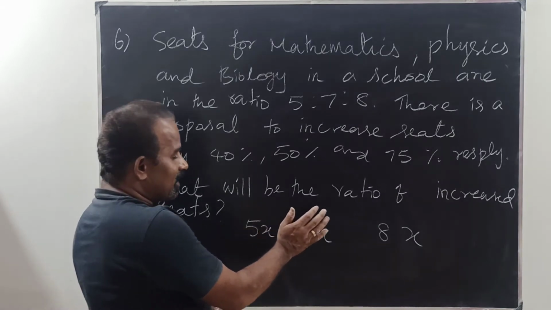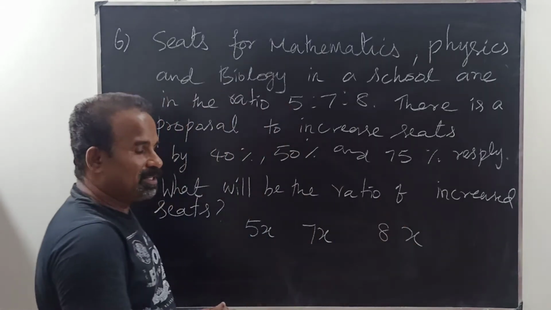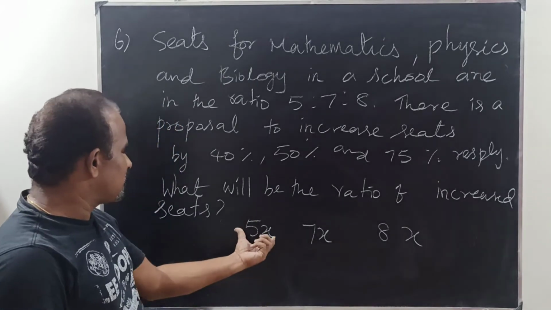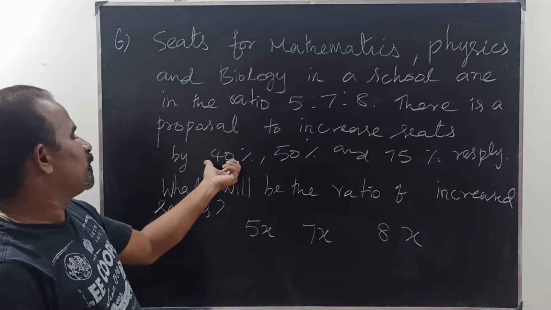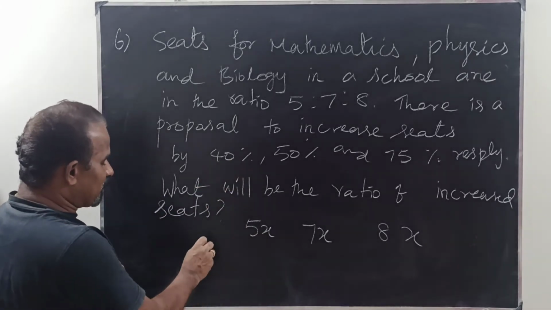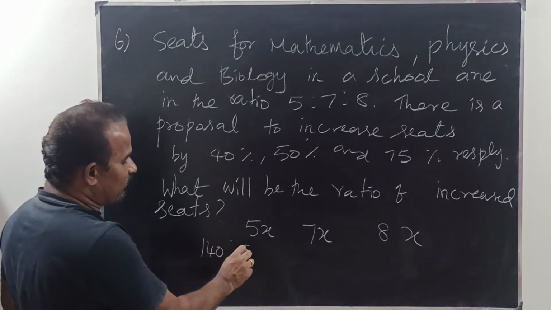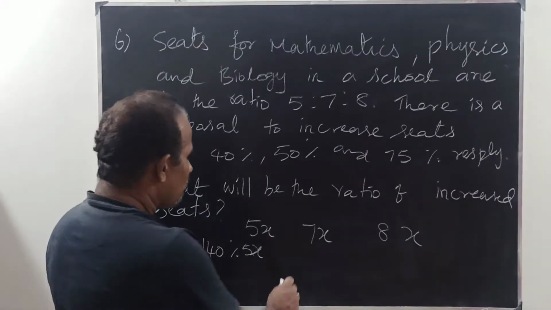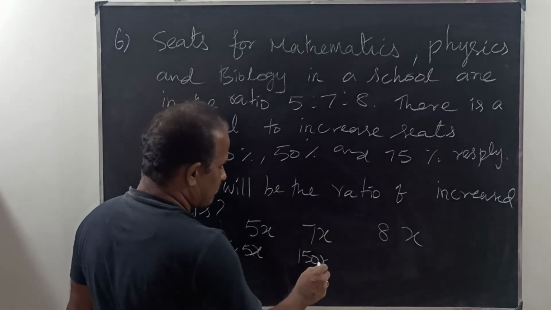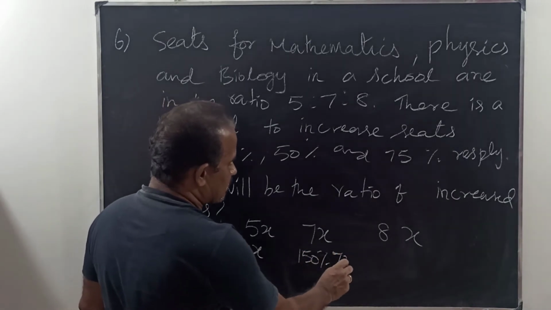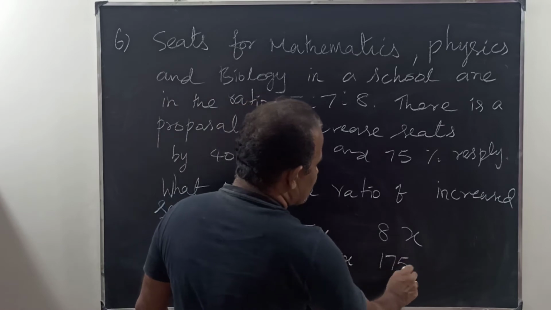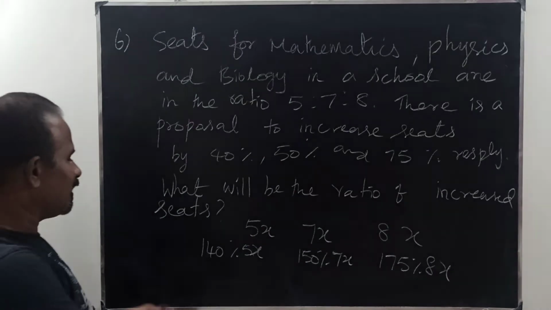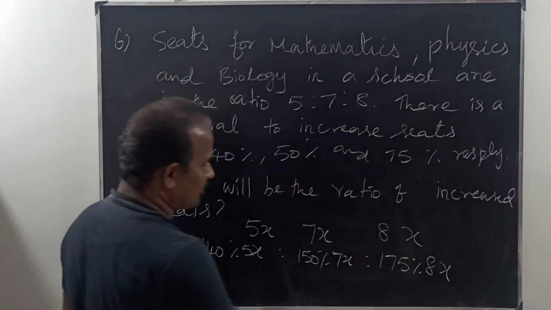This is 100%, this is 100%, this is 100%. So 40% we have to increase. So this will become 140% of 5x. Here 150% of 7x. Again 175% of 8x. So this is the increased ratio.